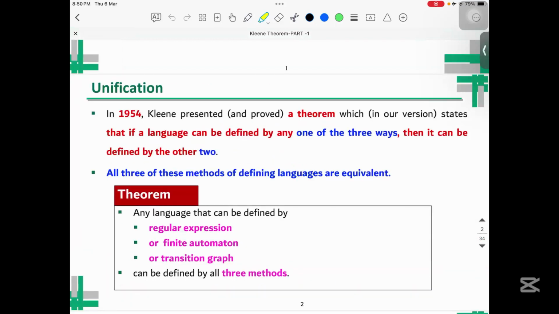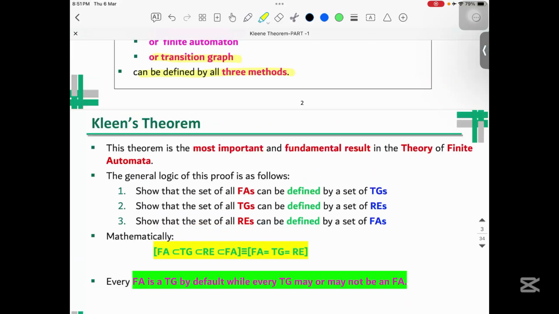What is basically a Kleene theorem is, as per the Kleene theorem, any language that can be defined by a regular expression or finite automata or a transition graph, it can be defined by all three methods. So far, we have already discussed what is regular expression and how we can convert a descriptive form into the regular expression. And we have already discussed how the regular expression can be converted into finite automata and also into the transition graph. So all the three of these methods of defining the languages are basically equivalent.